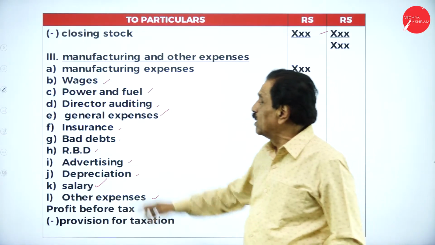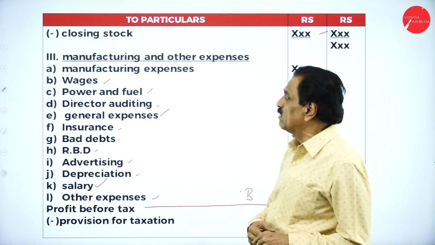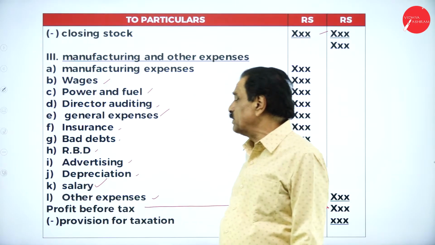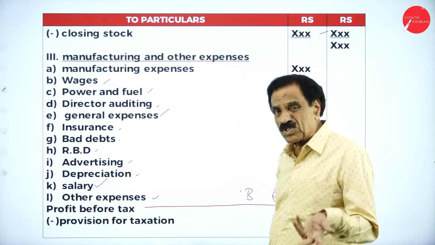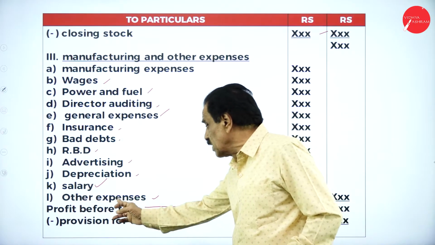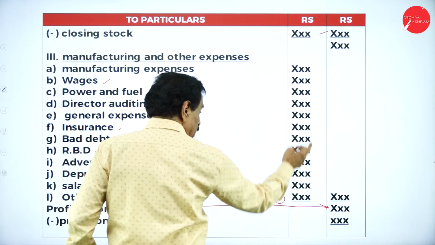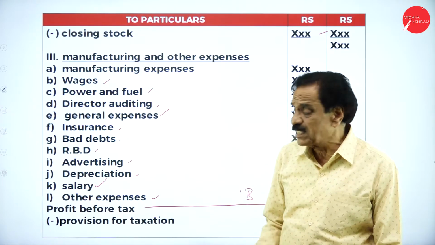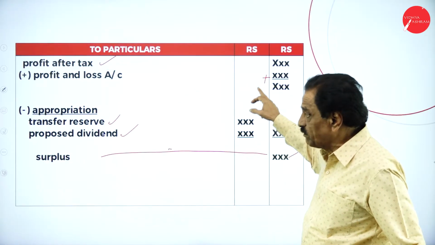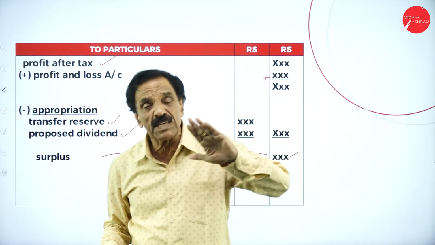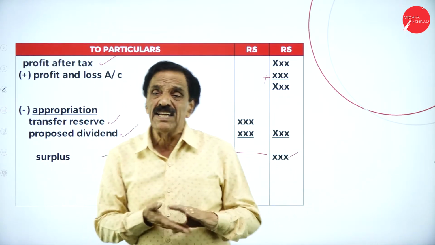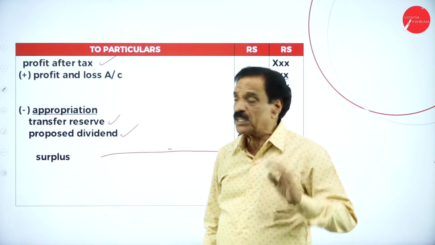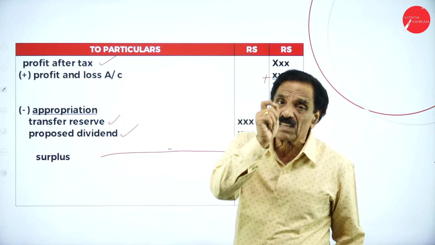If any expenditure comes: manufacturing expenses, wages, power, fuel, directors' fees, general expenses, insurance, bad debt plus new RBD, advertisement, depreciation, salary, printing and stationery, postage, carriage outward, all the expenditure will come, other expenses. From this figure, deduct this figure, whatever the difference comes is profit before taxation. If there is any tax, that should be deducted, that is profit after taxation. If any profit is available in the trial balance credit side, that should be added. Out of that, any transfer to reserve, any proposed dividend, that should be deducted. Whatever the difference is called the surplus.